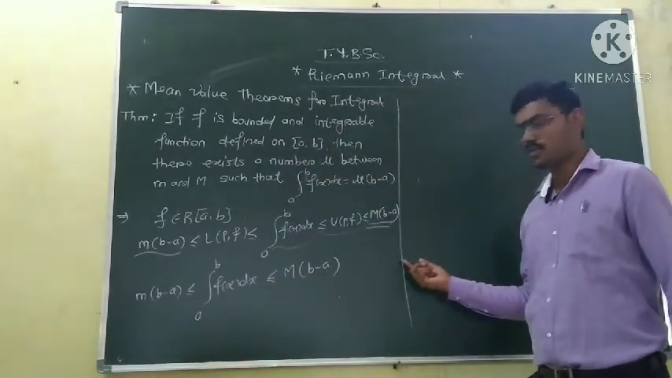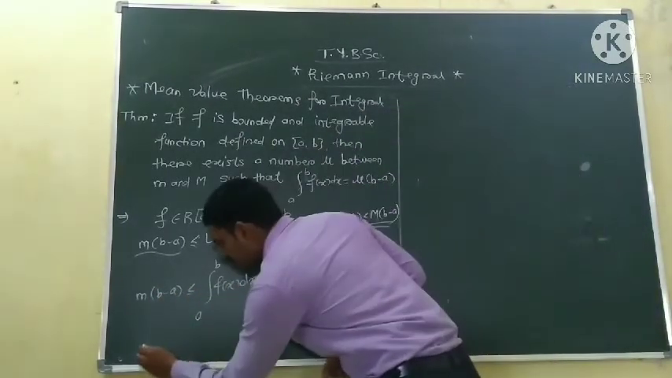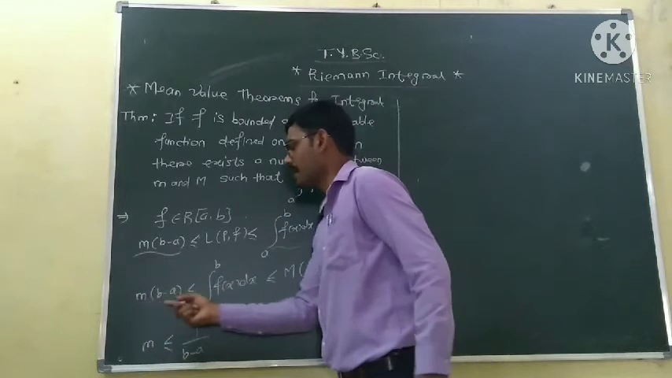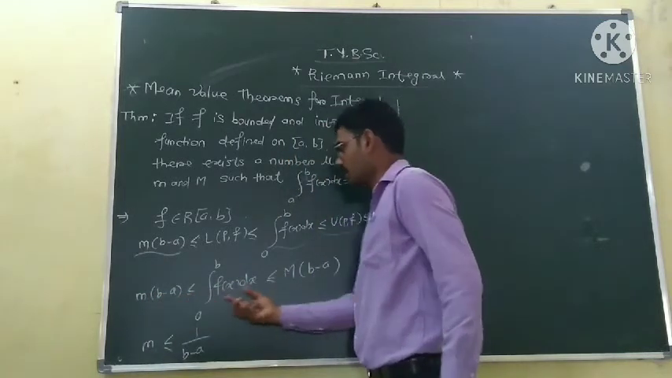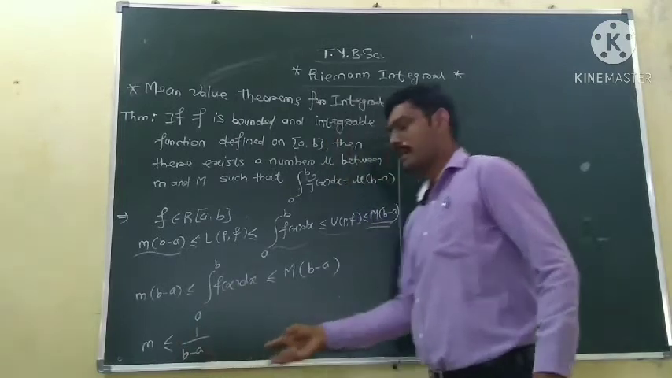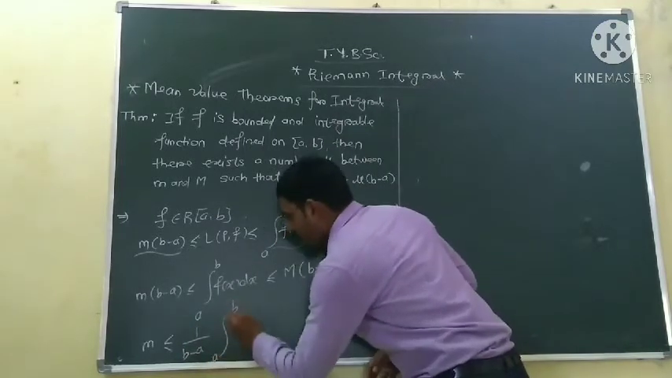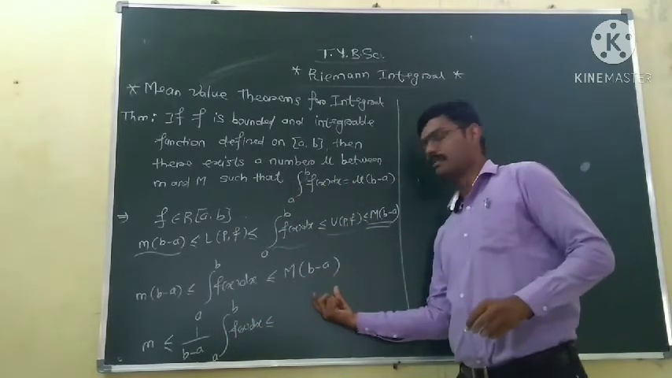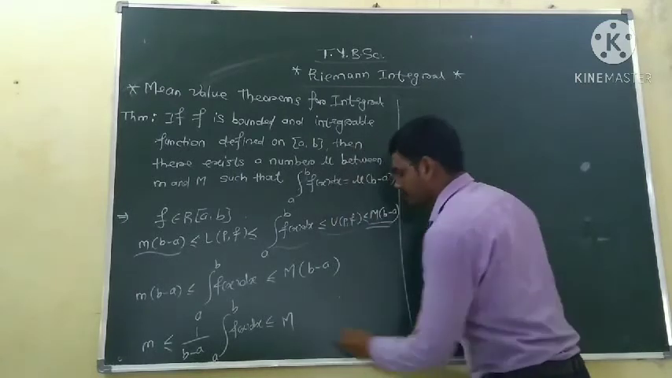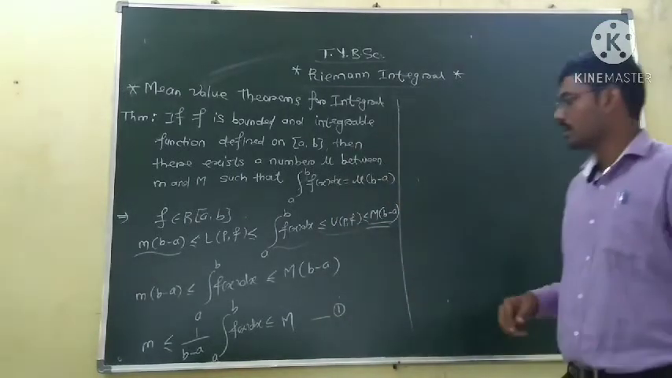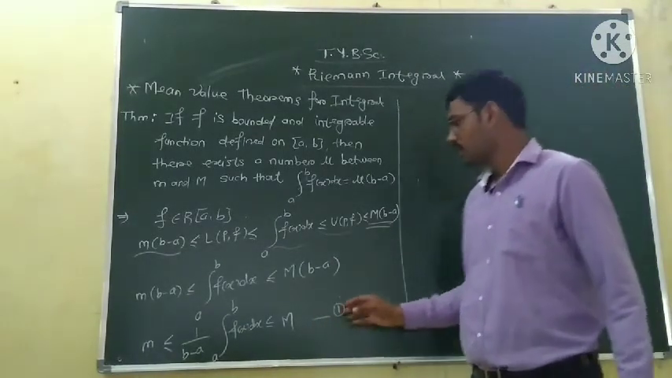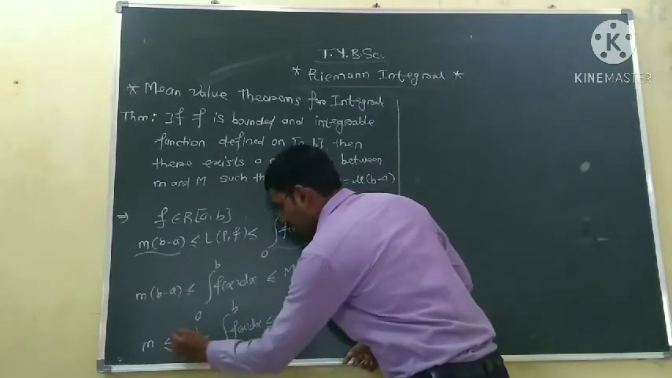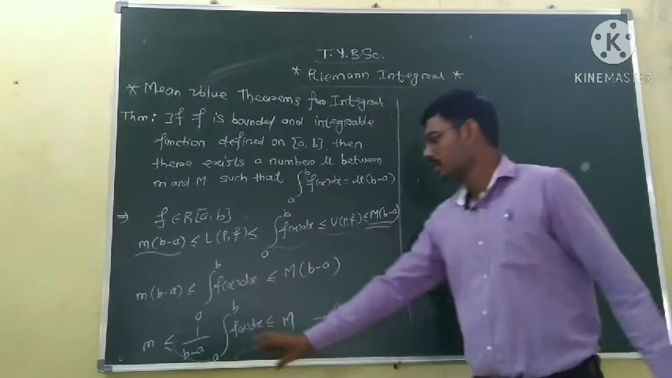Now we have b minus a on each side, so divide each quantity by b minus a. We get m is less than or equal to 1 upon b minus a into the integration from a to b of the function. Because here b minus a cancels after division. Dividing the last quantity by b minus a as well, the b minus a and b minus a get cancelled, so we are left with the supremum M. So this is the first inequality. Now we will write this as mu.